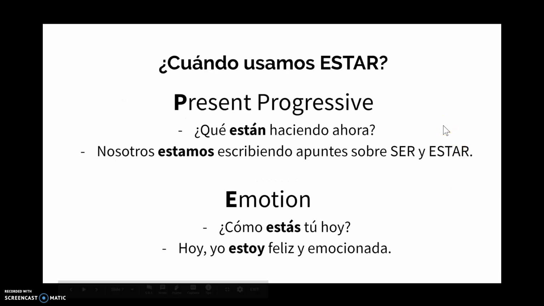To finish up here, you want to make sure you have information on cuando usamos estar. Start off with el presente progresivo, which you should have done in Spanish 2 last year. Asking the questions, for example, ¿qué están haciendo ahora? What are they doing now? Or depending on how you read it, what are you all doing now? If you look at the answer, it should make it a little clearer that the question is being asked within ustedes. And the answer is nosotros estamos escribiendo apuntes sobre ser y estar. We are writing notes about ser y estar.